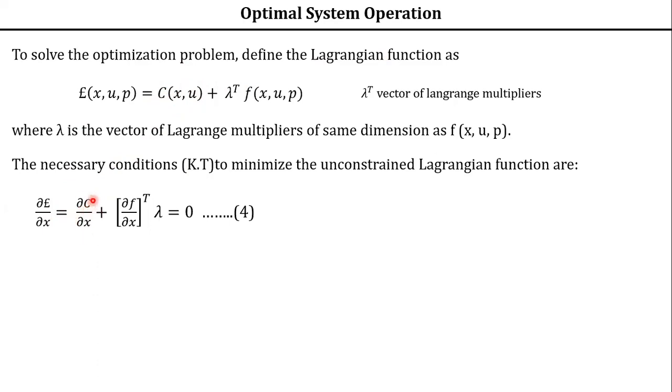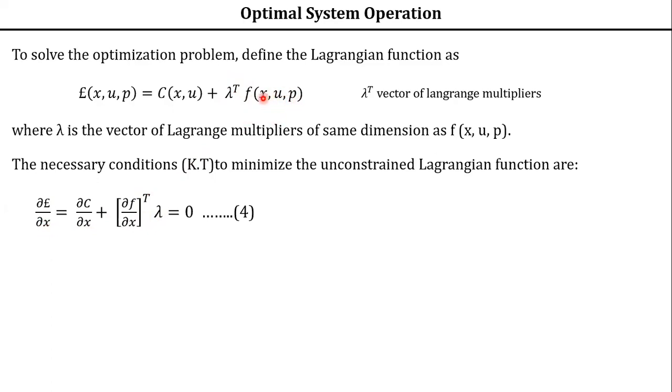If you want it clearer, you can write c of x comma u, and dou L of x comma u comma p, otherwise not required. Plus lambda transpose into this one. When you take the derivative, from the basics of mathematics, taking the derivative of f of x comma u comma p with respect to x.